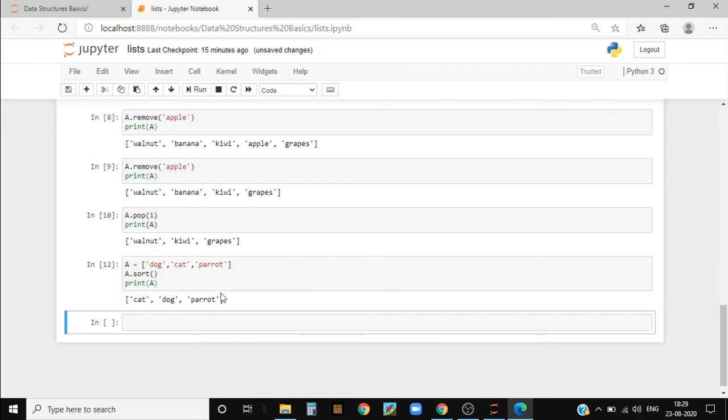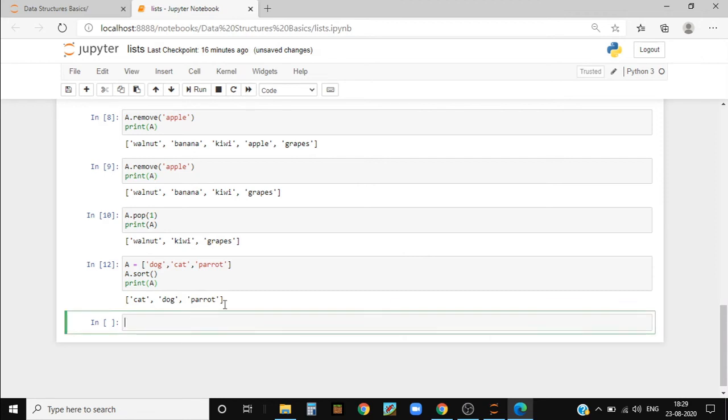So cat, dog and parrot, because C comes before D and D comes before P. And if two elements have the same first character, like cat and cow, then it goes to the second letter of the word. So A, and in cow, O. Since A is before O, cat gets printed first.